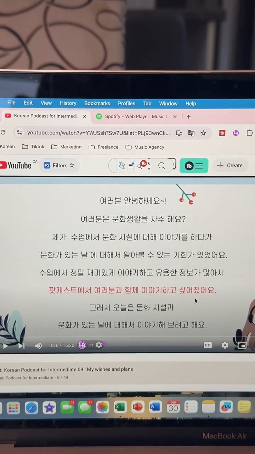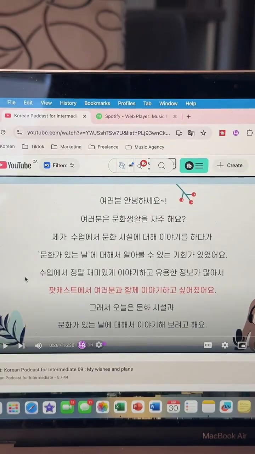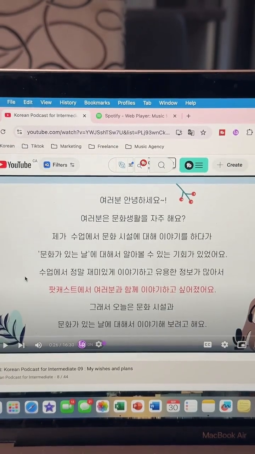Got it. I thought that because of a podcast, she wanted to talk with everyone. I misread. Thank you. Yeah, so it's basically the opposite. Because of this information right here, that is when she decided that she wanted to talk about this subject. But before, it was not in her mind. But after her class, that is when she was like, oh, that could be an interesting subject to talk about on my podcast, basically. That would be another way that we can say that, right?